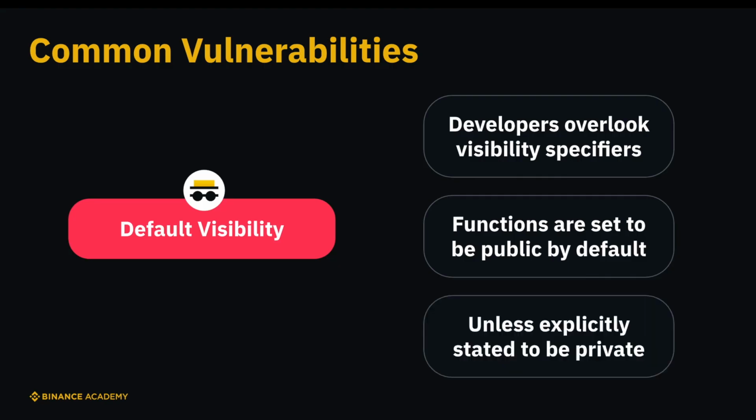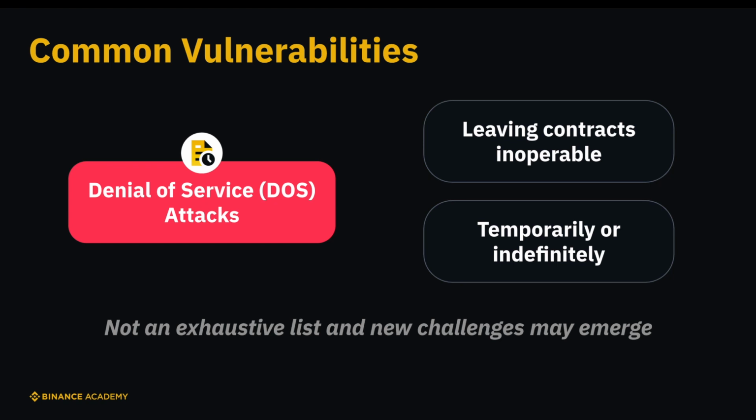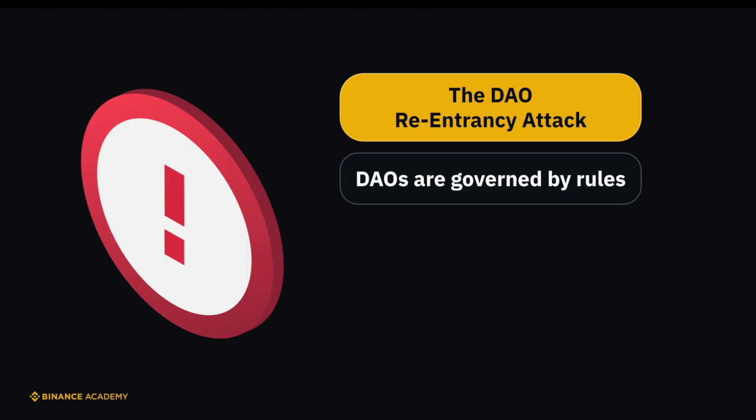Additionally, denial of service (DOS) attacks pose a threat to smart contracts, potentially leaving them inoperable temporarily or even indefinitely. While these examples highlight a few major vulnerabilities, they're not an exhaustive representation. The smart contract landscape is ever evolving, and with it, new challenges and vulnerabilities might emerge. To illustrate the severe consequences of smart contract vulnerabilities, let's delve into the technical intricacies of the DAO reentrancy attack.